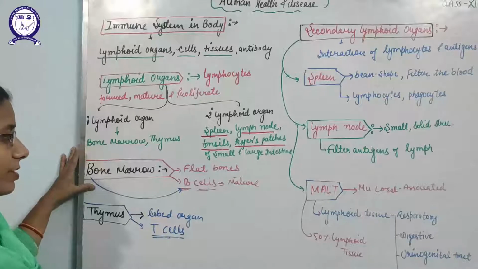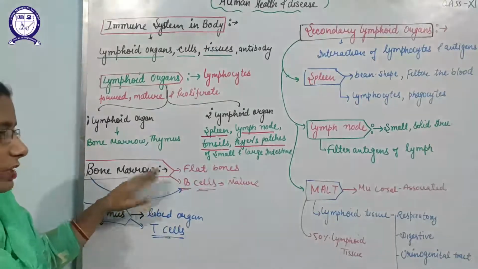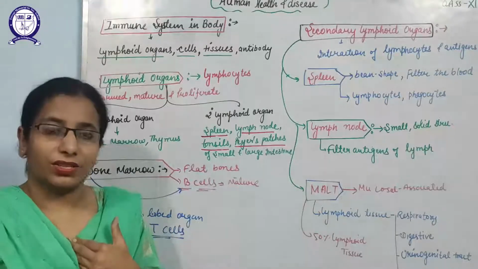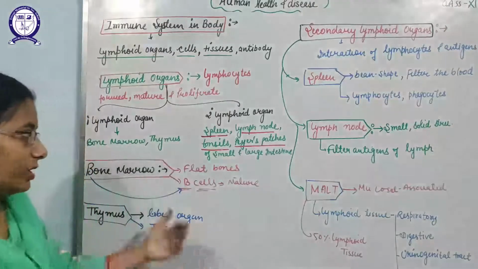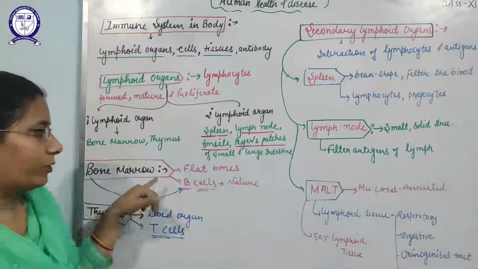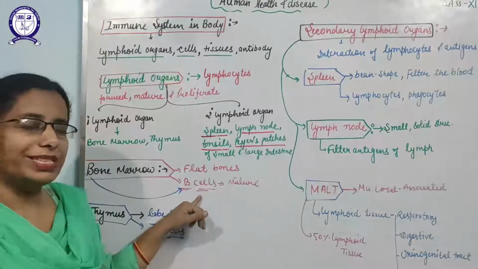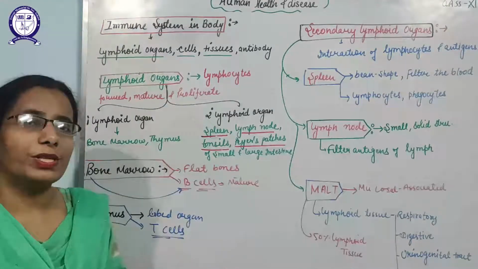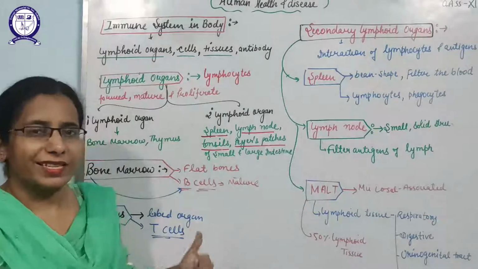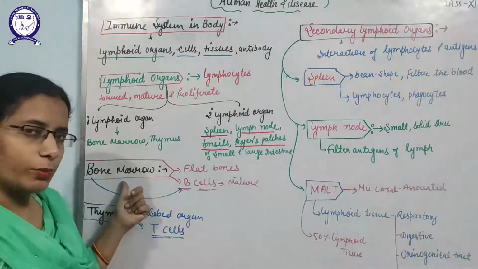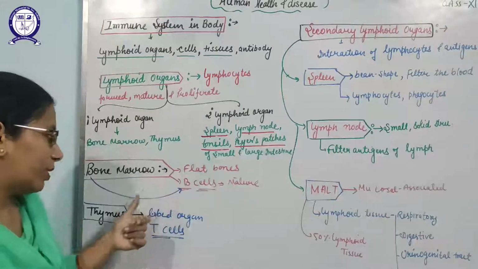Bone marrow is found in the flat bones, like the humerus, the sternum and the femur. Bone marrow is the site where the B cells are formed and mature. On the basis of maturity, names have been given to the cells. So B cells are the cells which are formed inside the bone marrow and mature inside the bone marrow.